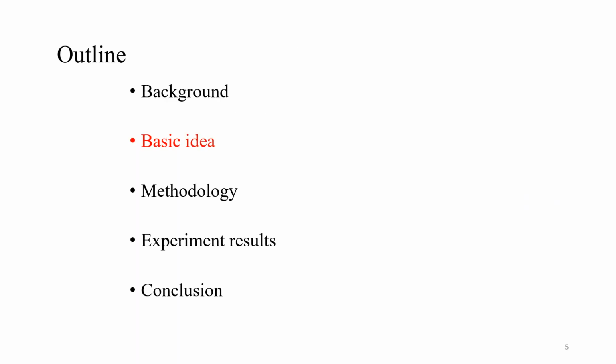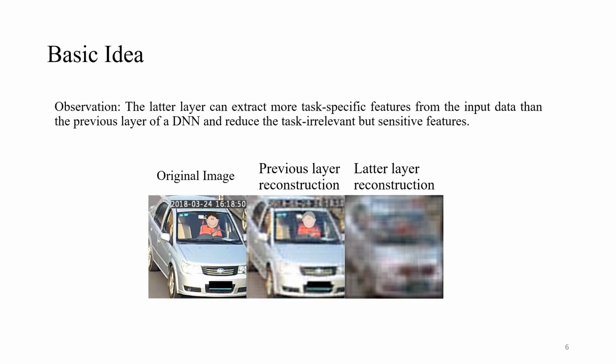In the next section, we will show our basic idea for defense under edge device constraint. Our inspiration stems from an observation in prior research. Specifically, the performance of model inversion attacks diminishes when targeting a later layer compared to a previous layer. The images showcased on this slide were extracted by a model inversion attacker from the intermediate output of the collaborative inference model. Evidently, the reconstructed image quality from a later layer, indicating the deployment of more layers on the edge model, is inferior to that from a previous layer of a model.